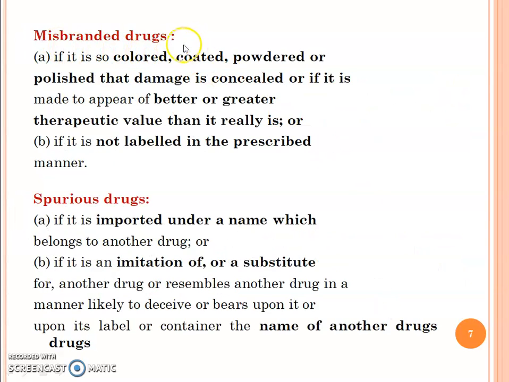Then misbranded drugs. If it is so colored, coated, powdered, or polished that damage is concealed, or if it is made to appear of greater therapeutic value than it really is, or if it is not labeled in the prescribed manner, then it is called a misbranded drug. Then spurious drug: if it is imported under a name which belongs to another drug, or if it is an imitation of or a substitute for another drug, or resembles another drug in a manner likely to deceive, or bears upon it or upon its label or container the name of another drug. So that is called a spurious drug.